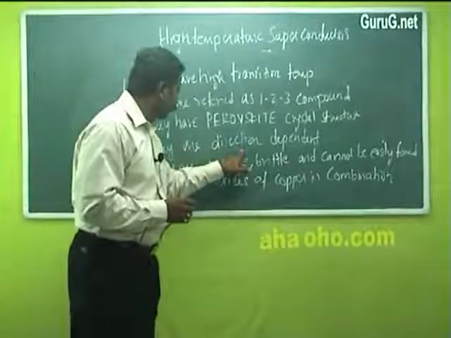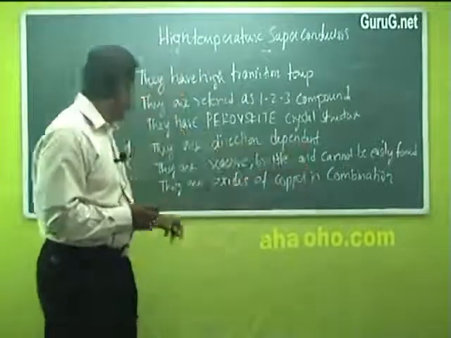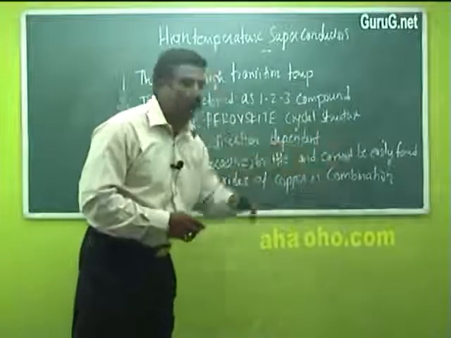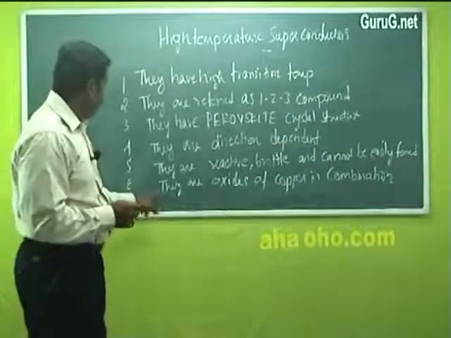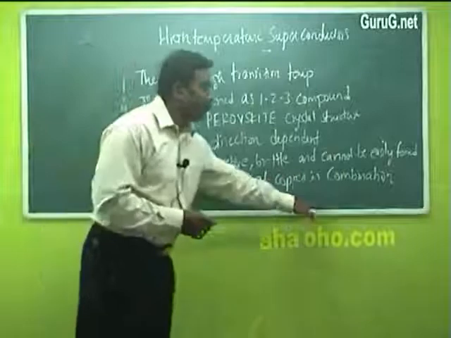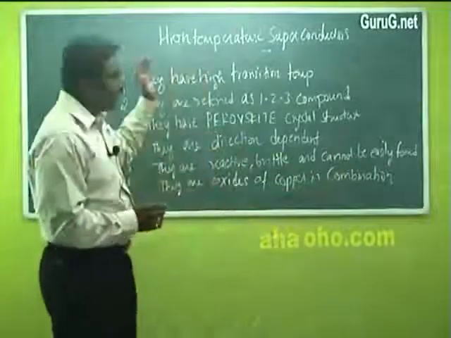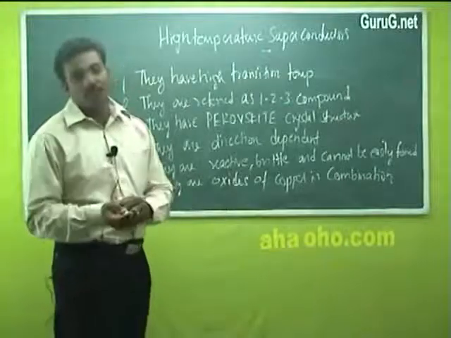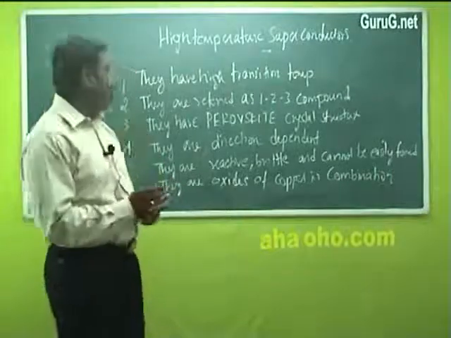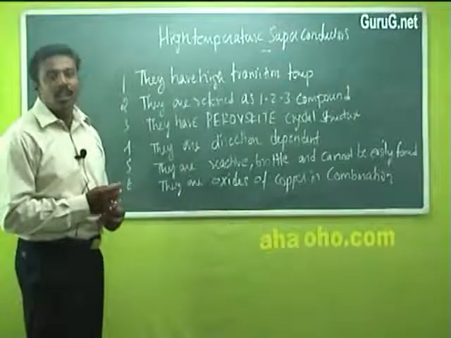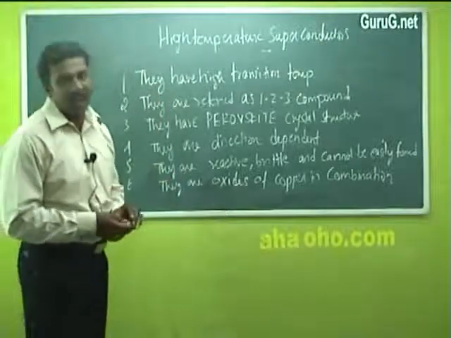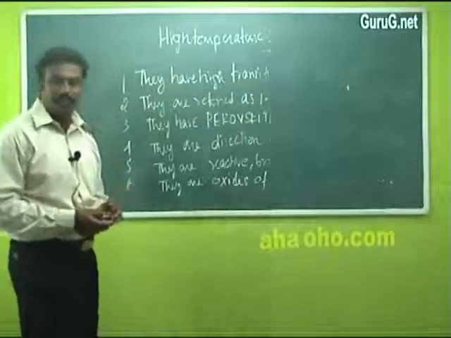They are direction dependent. They are reactive, brittle, and cannot be easily formed or joined. They are oxides of copper in combination. If you take any high temperature superconductor, copper will be one of the compounds. So these are some of the characteristics of high temperature superconductors.